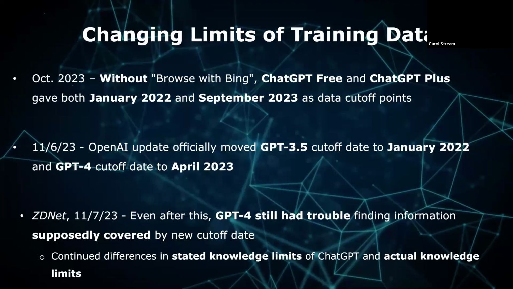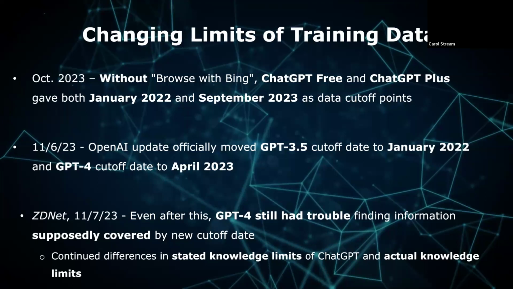Without the use of Browse with Bing, however, both versions of ChatGPT were less consistent in the limits of their knowledge. In late October 2023, users on Twitter/X reported that both ChatGPT Free and ChatGPT Plus were giving 2 different cutoff dates, providing both January 2022 and September 2023 as the points where their knowledge stopped. In addition, users noted that ChatGPT Free and ChatGPT Plus were unable to answer questions about events that were supposedly within their new cutoff dates.